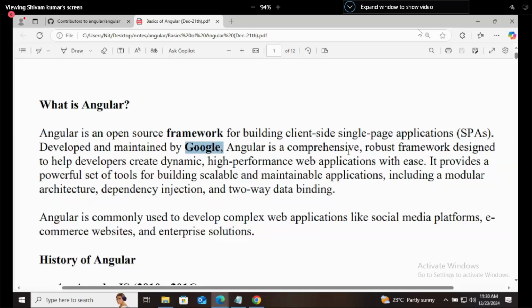Angular is a comprehensive, robust framework designed to help developers create dynamic, high performance web applications with ease. It provides a powerful set of tools for building scalable and maintainable applications, including a modular architecture, dependency injection, and two-way data binding. We will see these things in the upcoming time when we are writing the code.